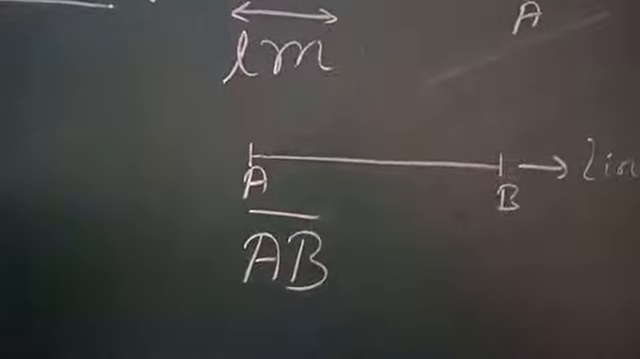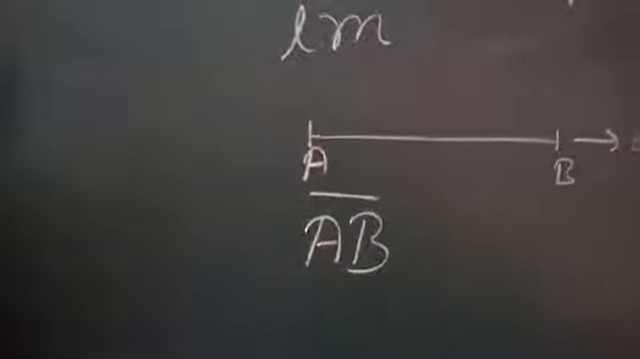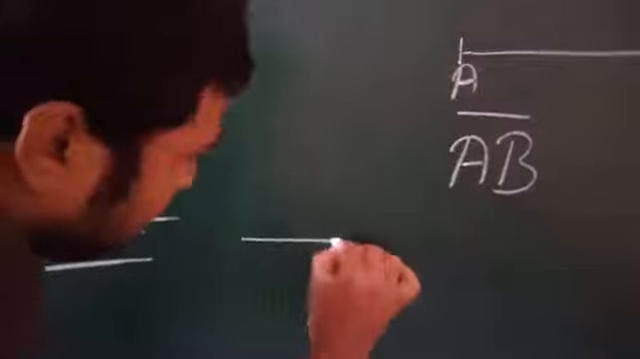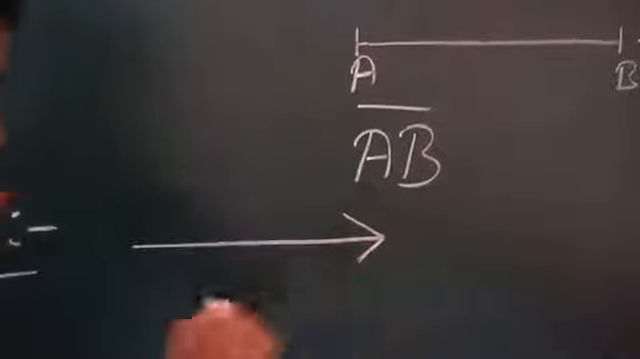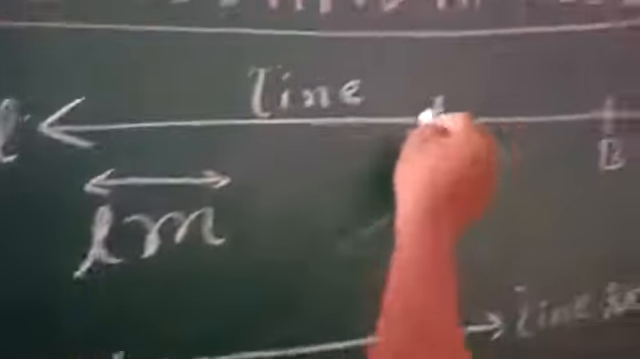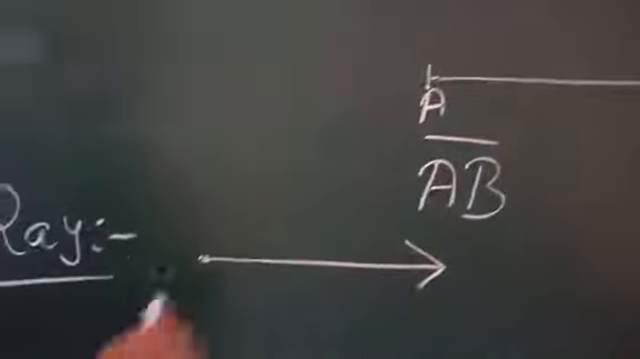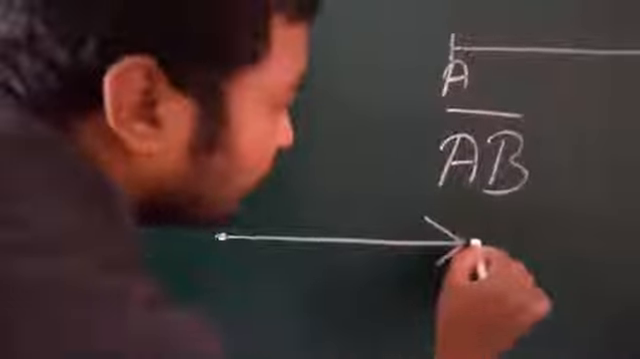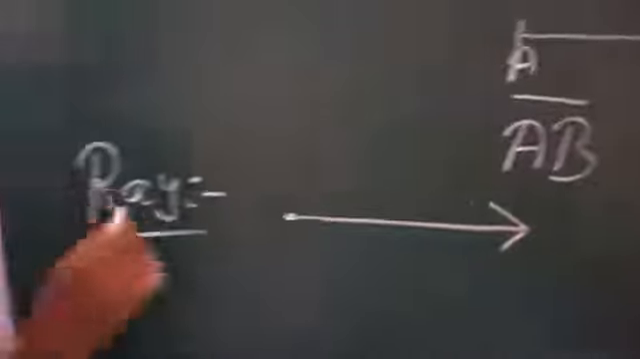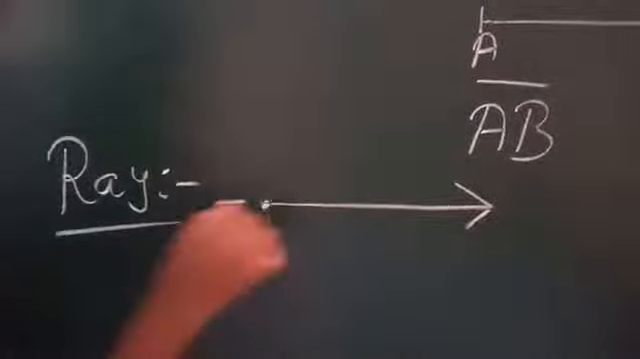Now we will see about rays. The second concept is about ray. A ray is a line but with one ending point. A line can go this side also, it can go this side also. Infinitely it can go, both sides it can go. But a ray has one end point. It can go only in one direction. This is a ray. A ray can go only one direction. It has one end point.